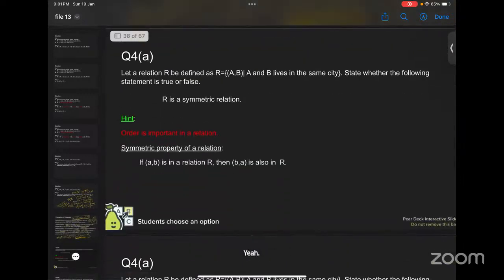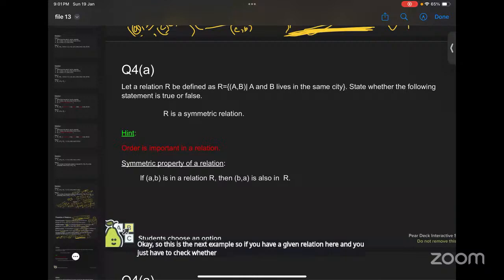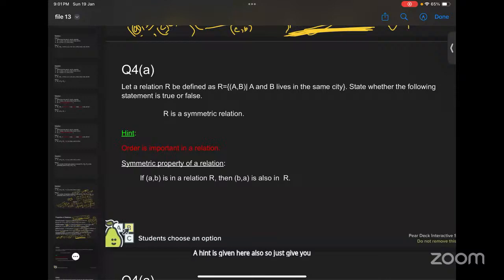Okay. So this is the next example. You have a given relation here and you just have to check whether it is symmetric or not. A hint is given here also. I'll give you 3 minutes to solve it and let me know the answer. Okay, I got one answer, yes. Let us wait for others too. Yes, ma'am, it is symmetric.